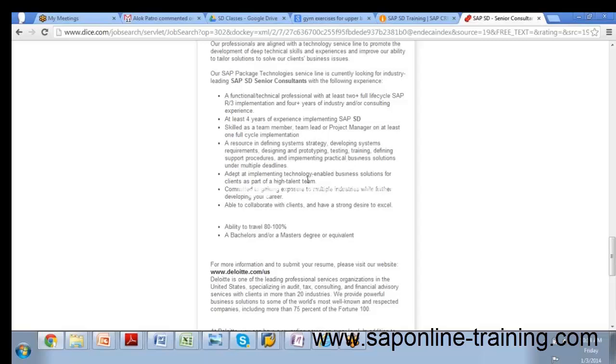Adapting to people and also the end users, then business solutions for clients, part of a high talent team, committed. Ability to travel 100%. So this is a vanilla SD, purely an SD role, but strong business knowledge is required here. It is not simply the SD customizations that you learn.